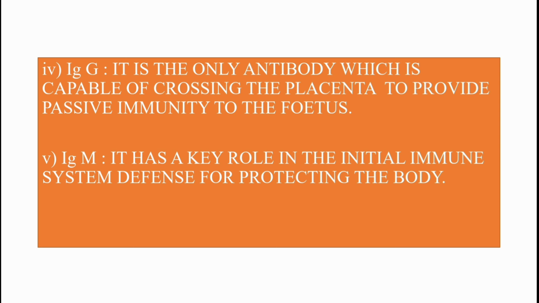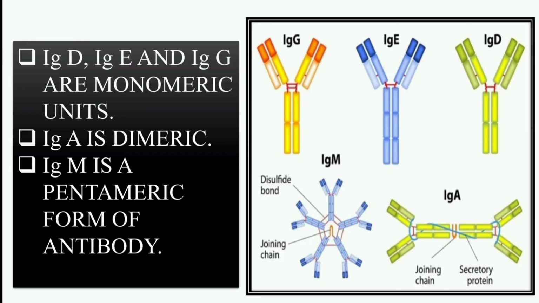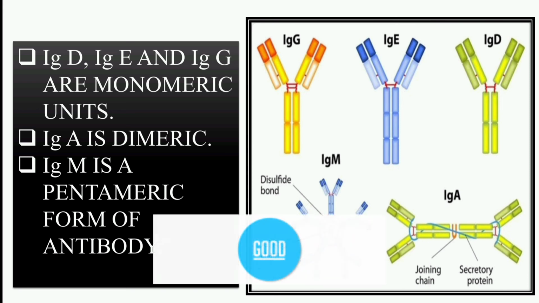And moving to next slide, here we can see the structures of all the 5 antibodies. Based on those structures only, these antibodies are monomeric or dimeric or pentameric. IgD, IgE and IgG are monomeric units, and IgA is dimeric, and IgM is a pentameric form of antibody. And by this we have completed the topic antibodies.